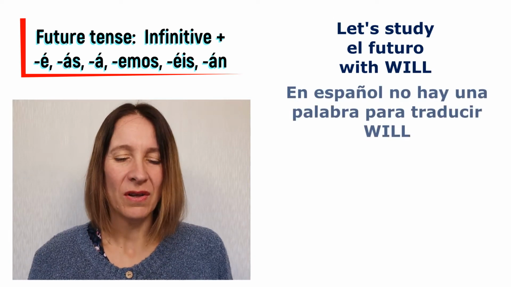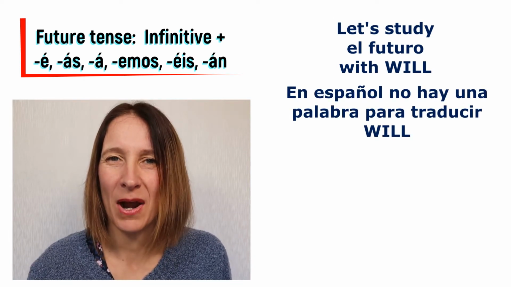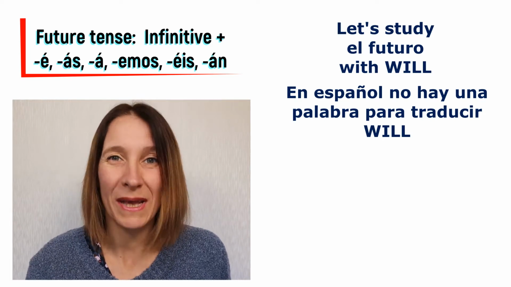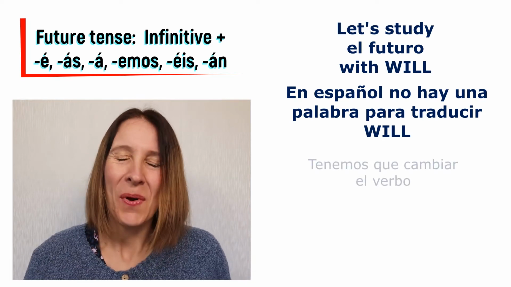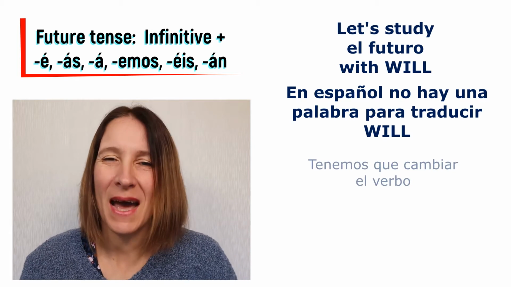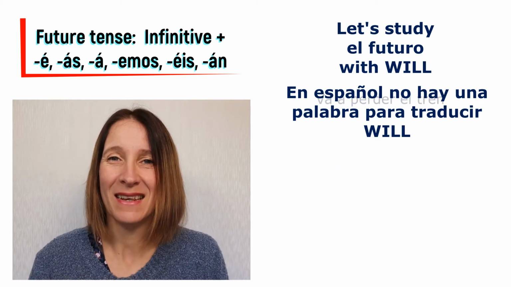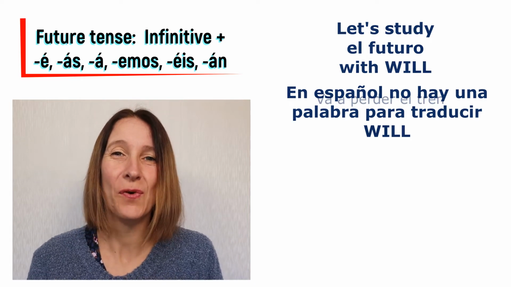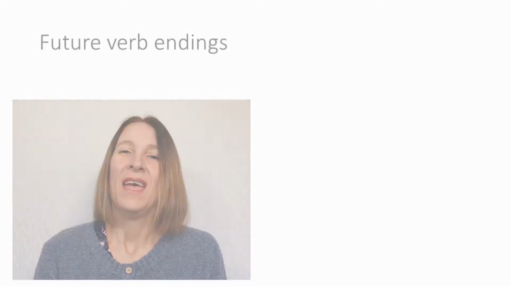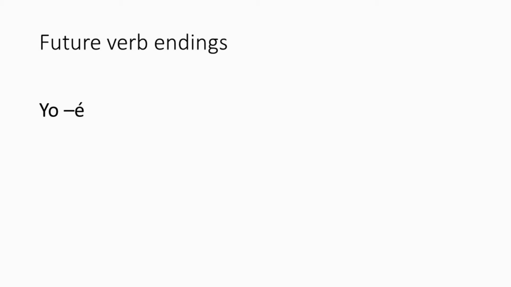En español no hay una palabra that translates will, okay? So what we do is we cambiar the ending del verbo. And here are the endings. These are the endings for el futuro. We have yo as the ending é. Tú, ás.